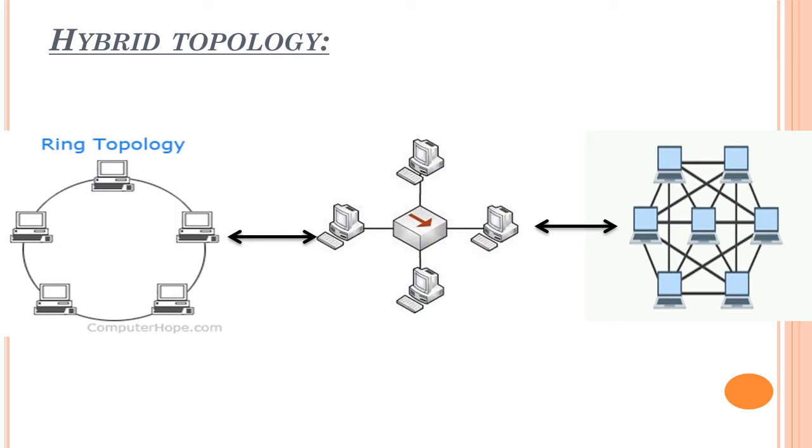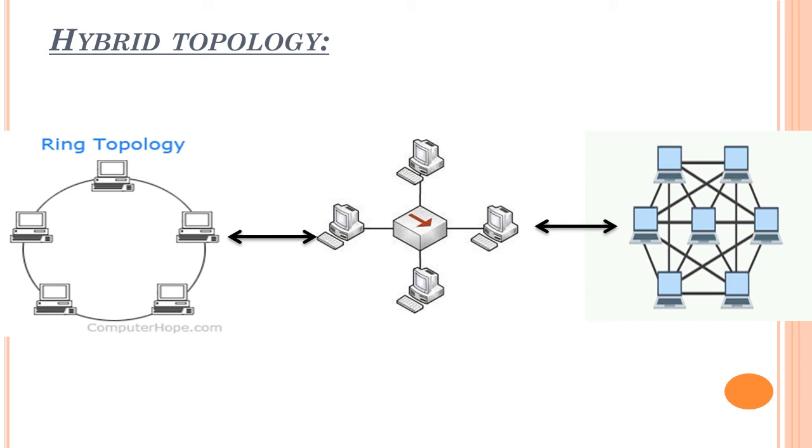Next type is hybrid topology. Hybrid topology means a combination of two or three kinds of topology. The combination is your wish, like the company's wish, how they want to combine. If they want to use complete, ring and star, they can use like that. That is their own wish.